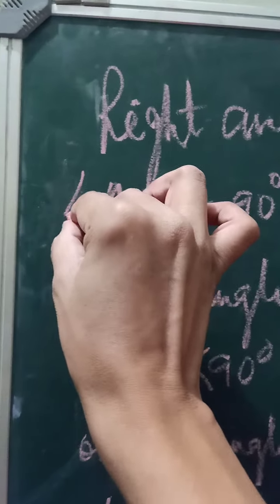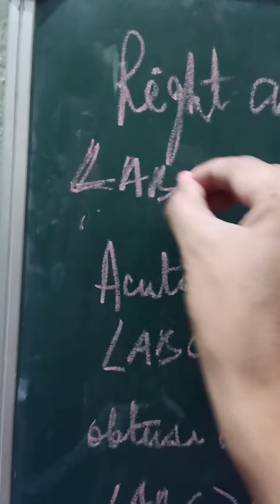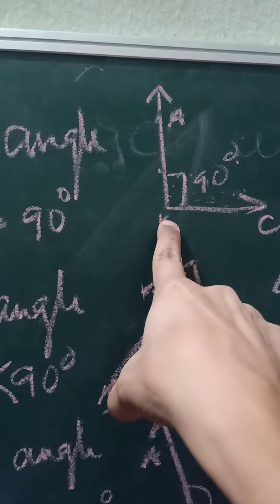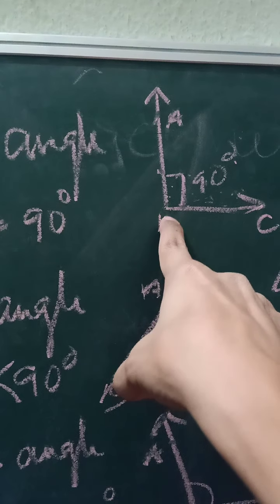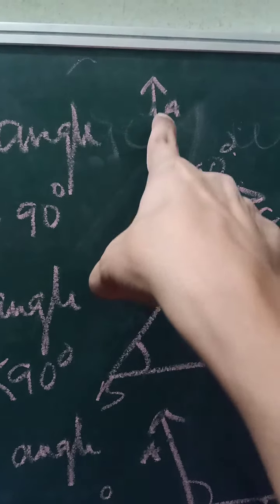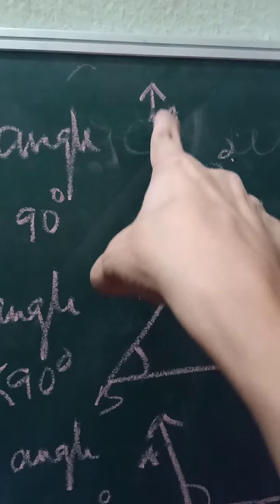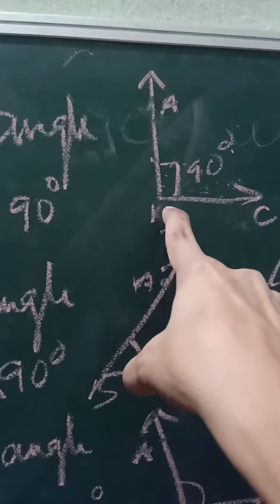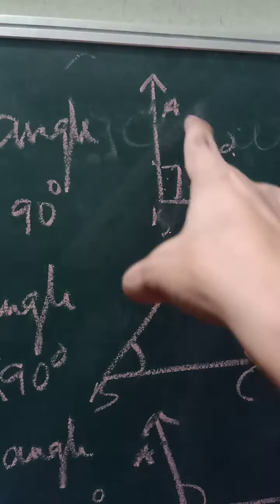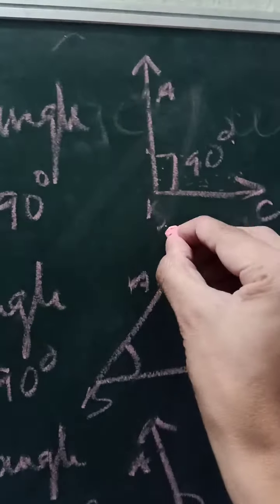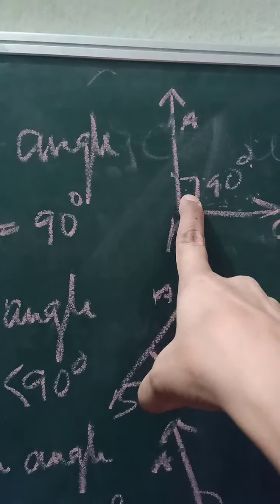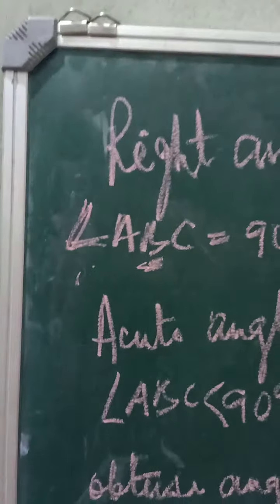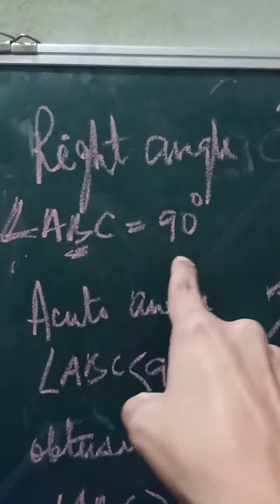So an angle is denoted like this, and the angle which we are measuring, here two rays are meeting at point B. So for angle ABC, you have to write angle ABC. If you write angle CAB, it will be wrong. The angle where the two rays are meeting will be in the center. So a right angle is the angle equal to 90 degrees.